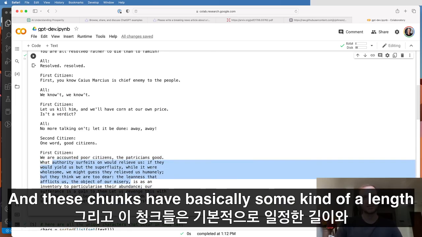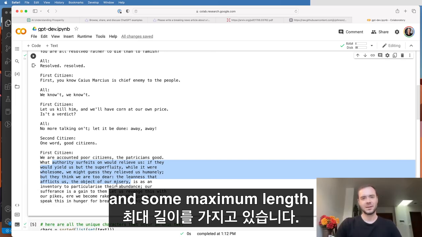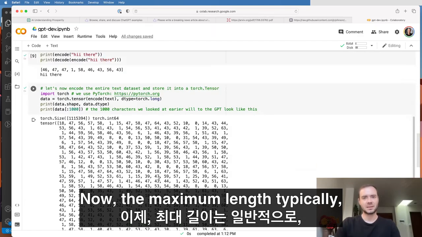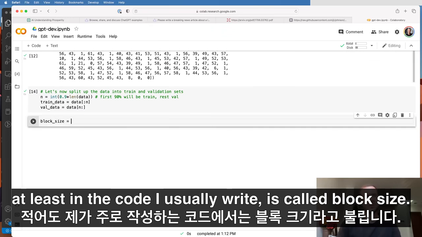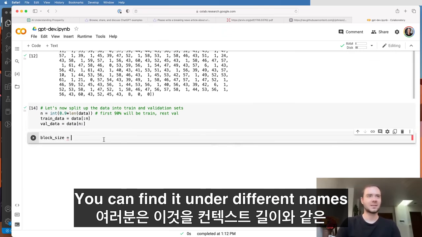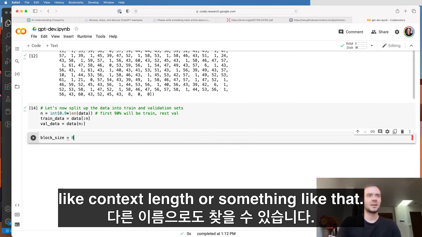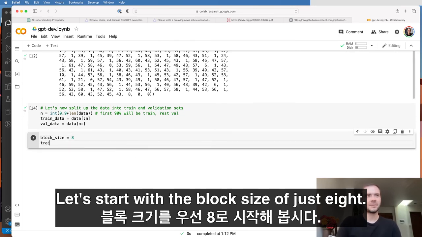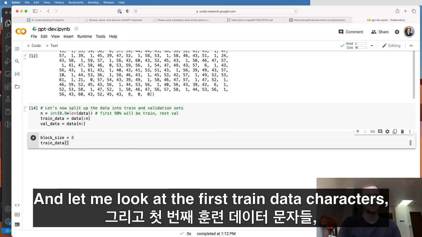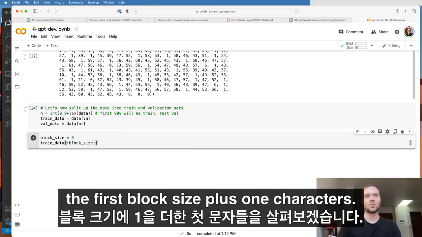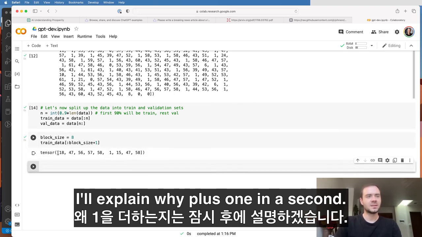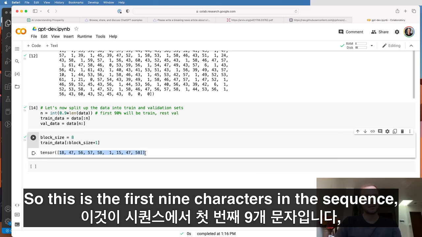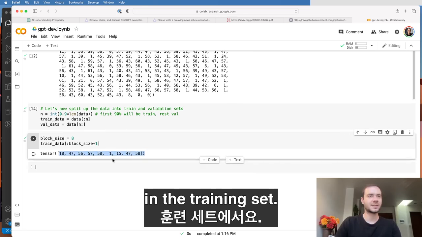And these chunks have some kind of a length and some maximum length. Now, the maximum length typically, at least in the code I usually write, is called block size. You can find it under different names like context length or something like that. Let's start with the block size of just 8. And let me look at the first train data characters, the first block size plus 1 characters. I'll explain why plus 1 in a second. So this is the first 9 characters in the sequence, in the training set.